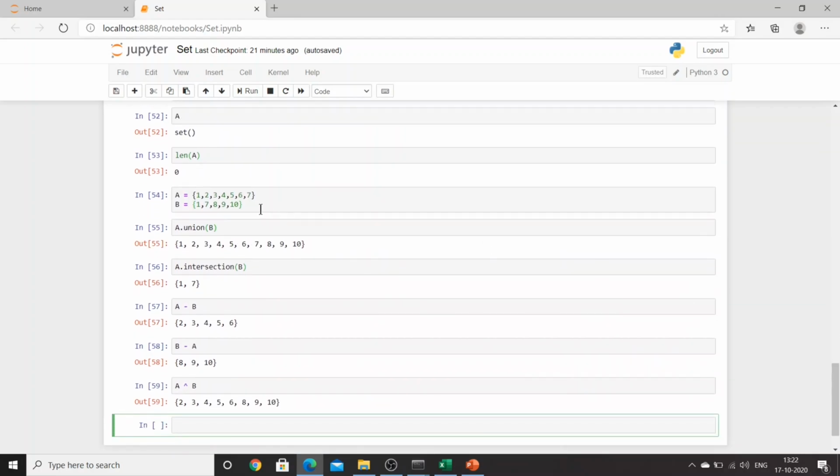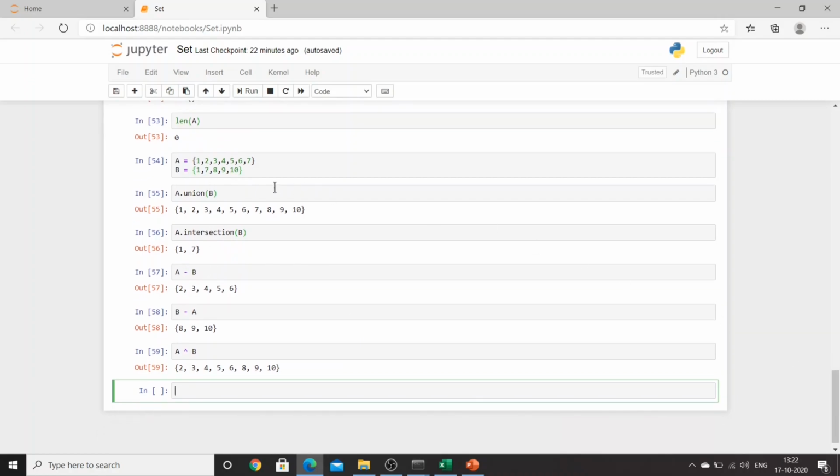Now the last one, wherein we saw various mathematical operations that can be used on sets. One is union, wherein you will get all the elements from A and B using A dot union B. If you want just the common elements between A and B, you can use intersection. If you want the elements of A which are not there in B, you can use A minus B. If you want the elements of B which are not there in A, you can use B minus A.